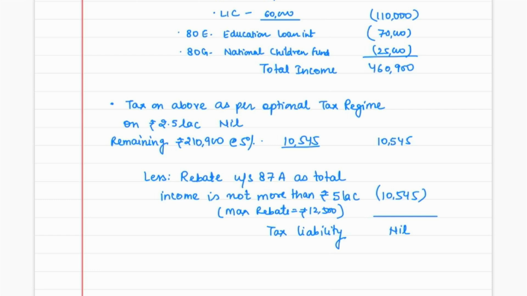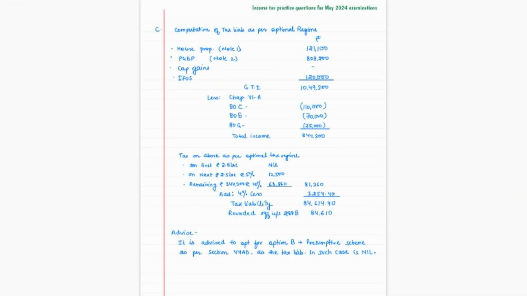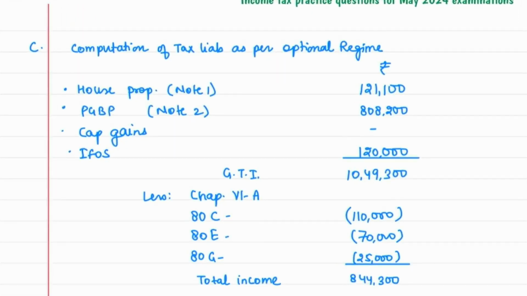Now the last part, C1. Here we have to calculate our tax liability as per optional tax regime, and we are not following any presumptive income section. Here we will be following normal provisions. So the house property income will remain same. PGBP in fact will remain same, which we have calculated earlier, right? So the GTI would be 10,49,300.